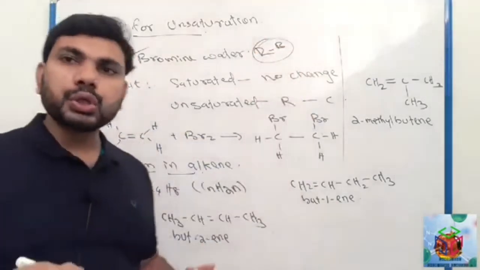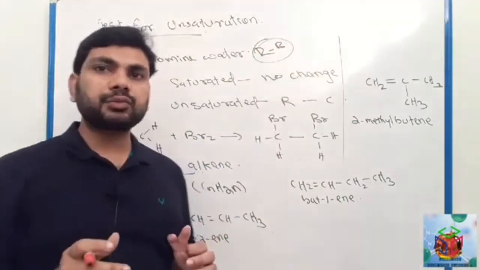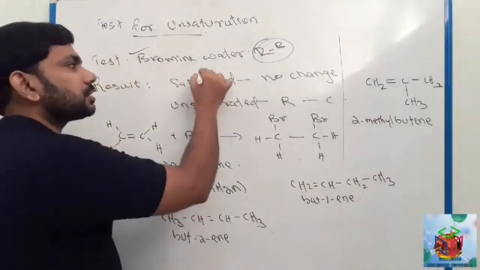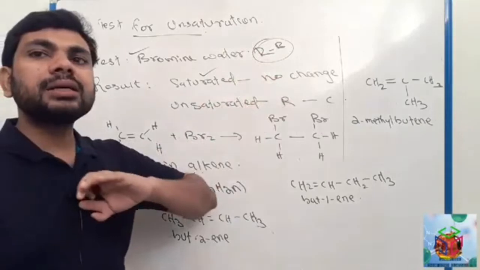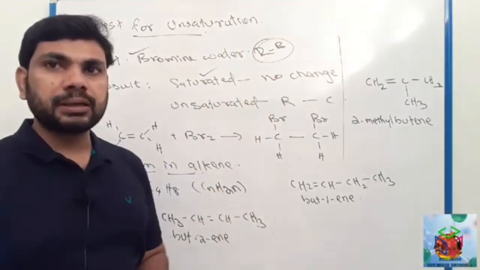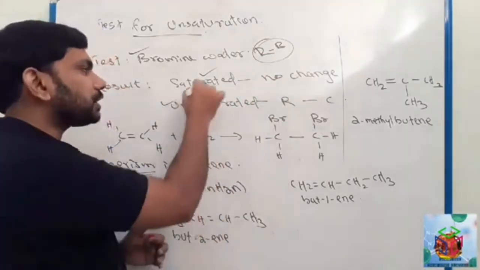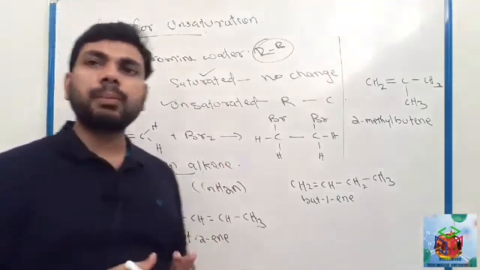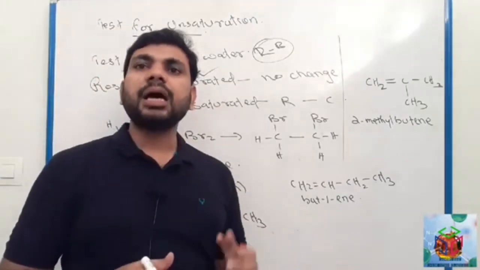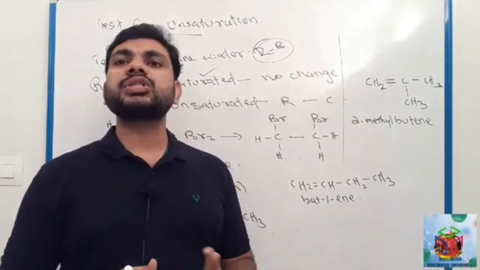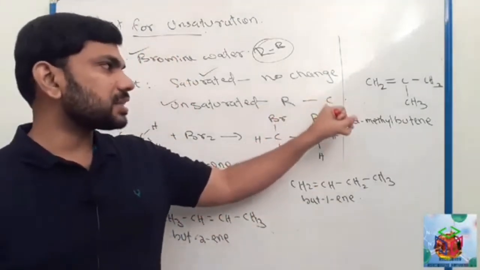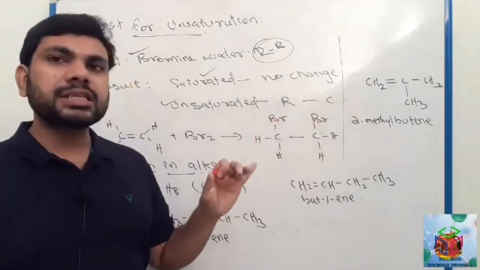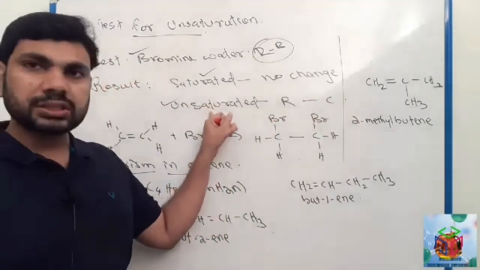Bromine water does not react with the saturated compound, and there is no visible change. But an unsaturated compound reacts with the aqueous bromine, and the red brown color turns to colorless. It indicates the given substance is unsaturated.